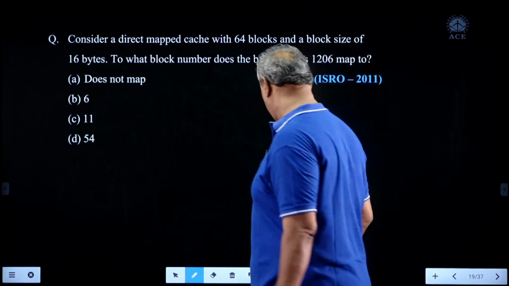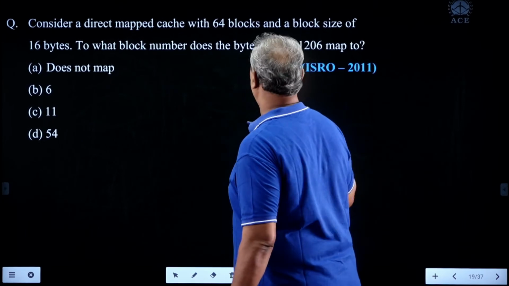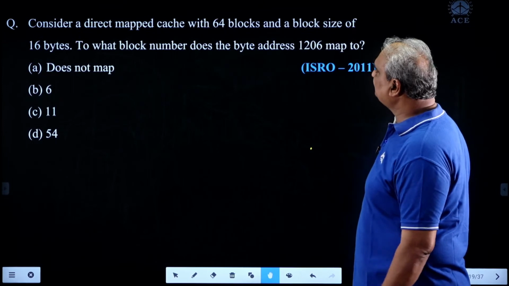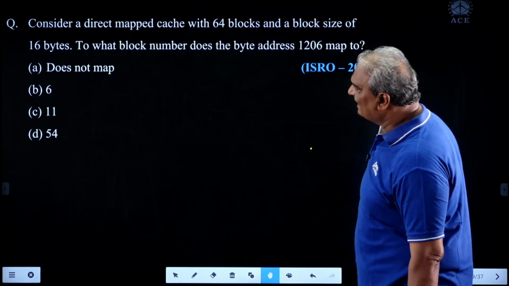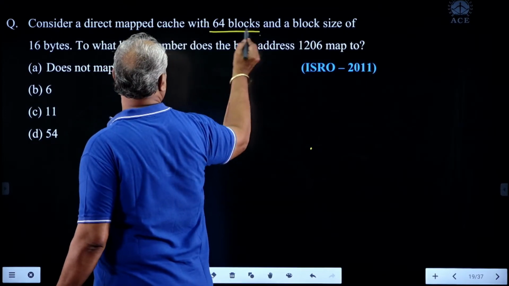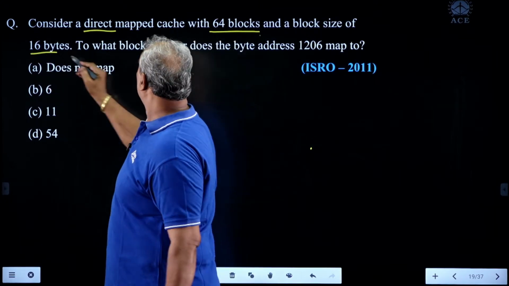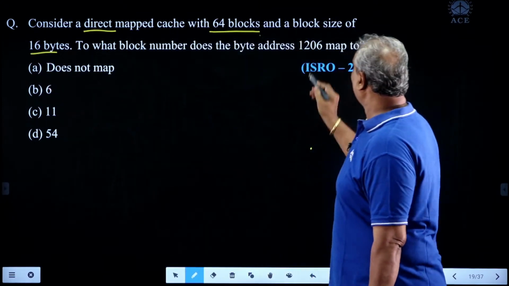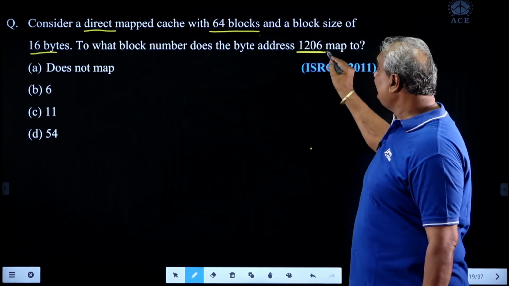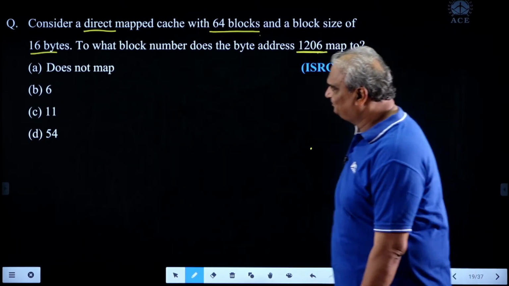Now, excellent question it is. Look here. Consider a direct mapped cache with 64 blocks and a block size of 16 bytes. Here 64 blocks are there. The type of mapping is direct mapping and the block size is 16 bytes. To what block number does the byte address 1206 map to? He gave the address of a byte, meaning the address of a word.